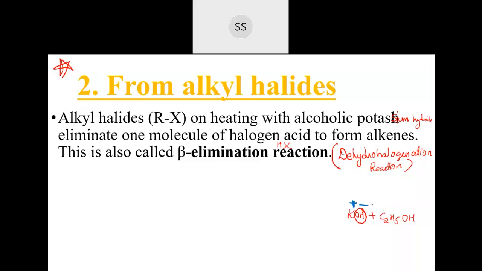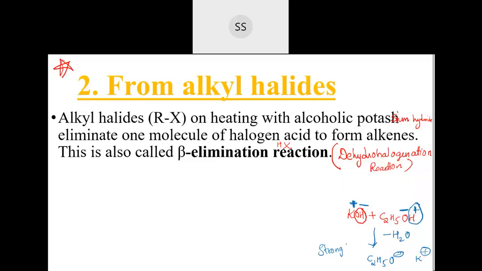This ionic bond can be broken easily. Here you have C2H5O minus and H plus. This H plus and OH minus go out in the form of water, so minus water during the reaction. What is left is C2H5O minus and K plus in the solution.